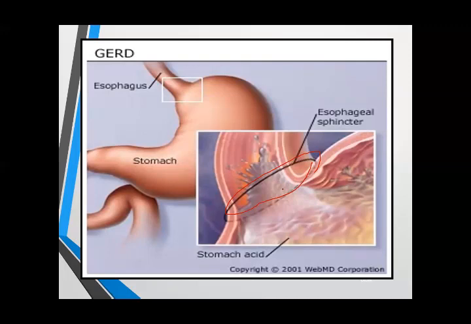It is very commonly used for the treatment of vomiting, or for the treatment of GERD, to prevent the backward flow of gastric acid. Metoclopramide is not used in other types of acid peptic disease. It is not used in peptic ulcer, stress-related ulcer or non-ulcer dyspepsia. It is only used in GERD, gastroesophageal reflux disease.